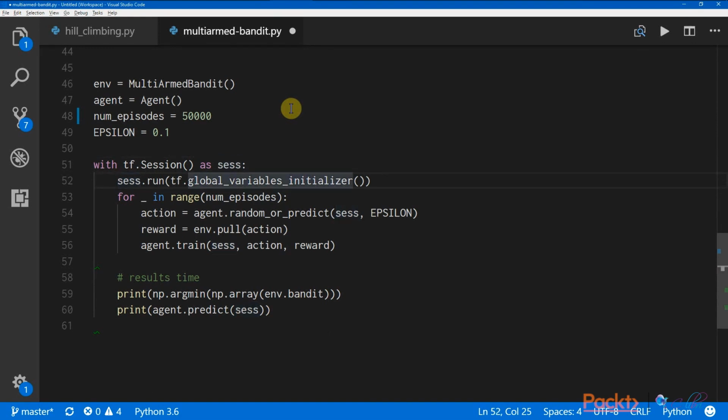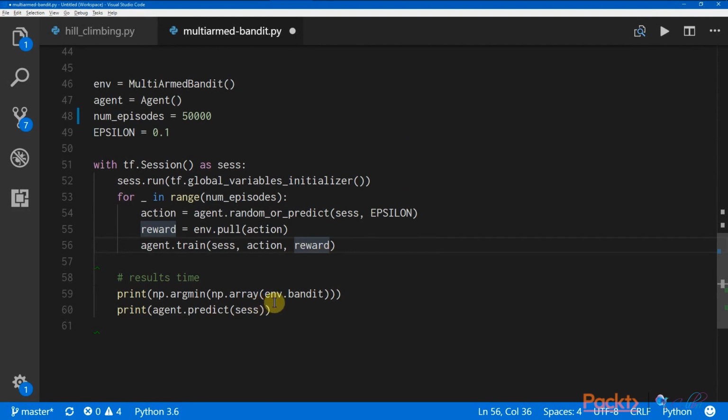We run the global variables initializer to initialize all the variables that we're using in the agent. We then go through all the episodes, and for each episode, we ask the agent to pull one of the arms of the multi-armed bandit environment and get the reward. With that, we can record which arm was pulled and what the reward was, so that the agent can use this information to come up with the best policy.